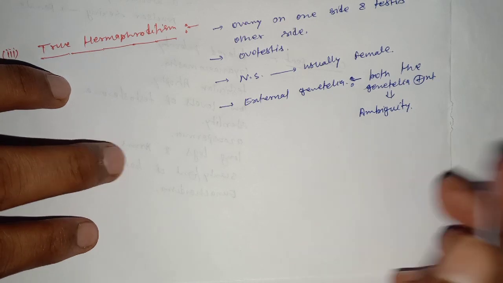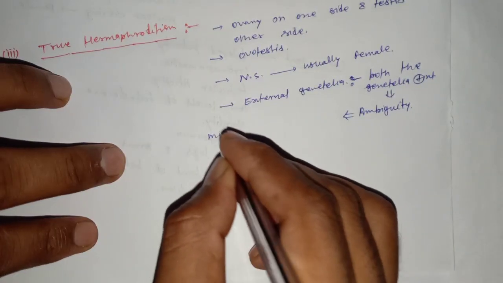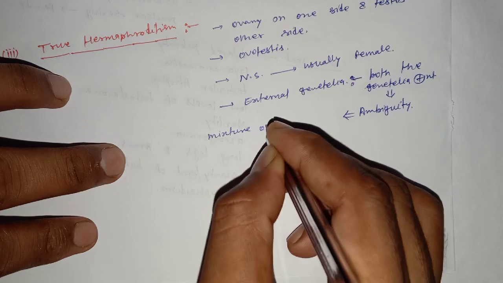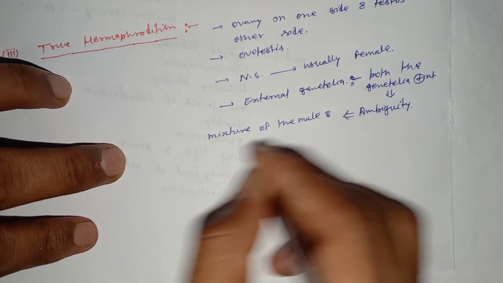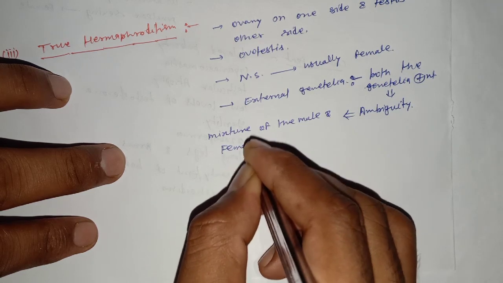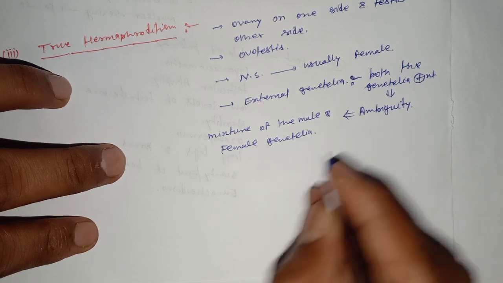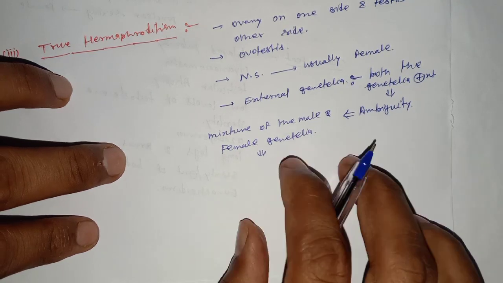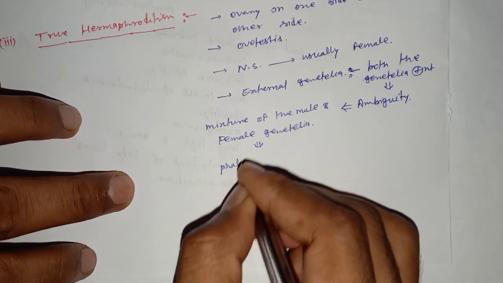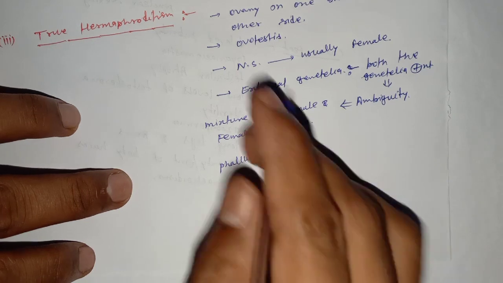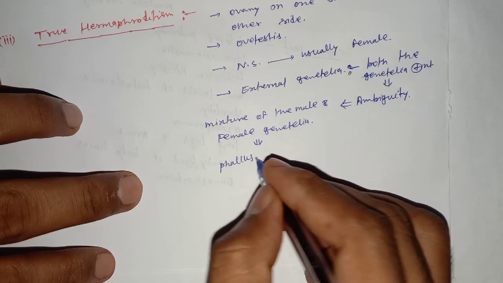The mixture of the male and the female genitalia, where the phallus may be penile or clitoral-like.